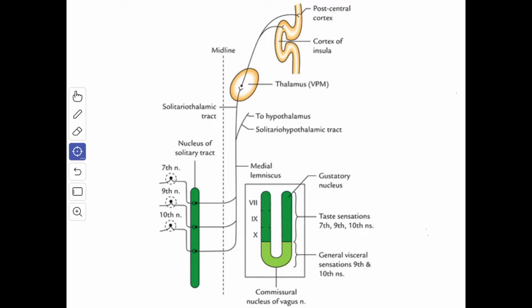The axons from the nucleus of the tractus solitarius project to the thalamus and the hypothalamus of the opposite side through the solitariothalamic and the solitario-hypothalamic tracts respectively. So these tracts join the medial lemniscus on its way to the opposite side thalamus and hypothalamus. The neurons of the thalamus then project to the cerebral cortex.